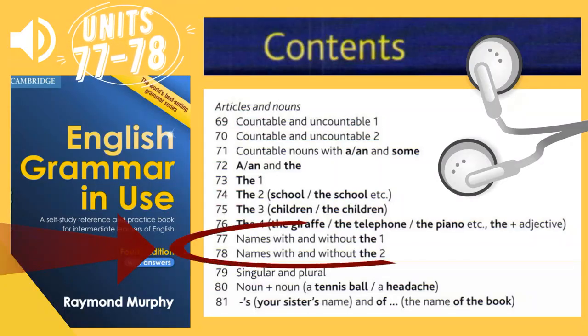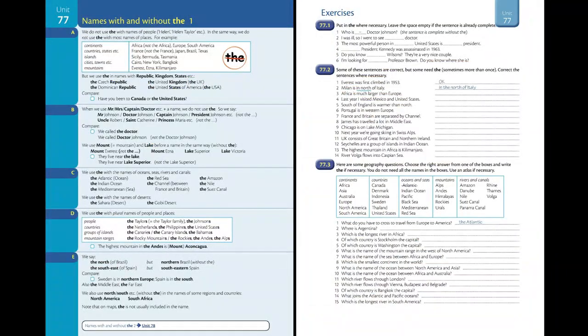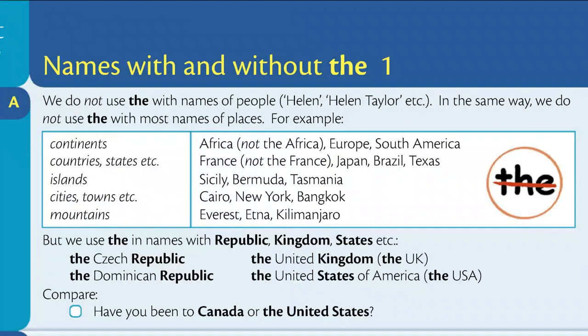English Grammar in Use by Raymond Murphy. Unit 77. Names with and without the, 1. Section A. We do not use the with names of people: Helen, Helen Taylor, etc.